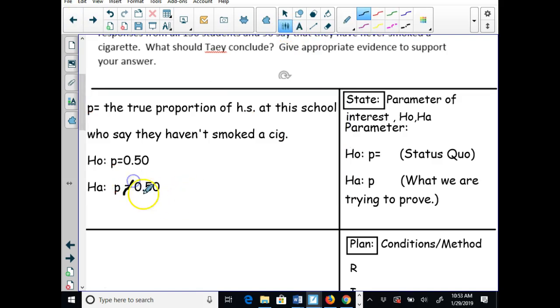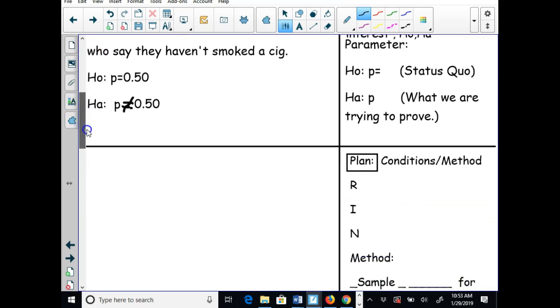Again, how do I know it's going to be a not equal to? I know it's going to be a not equal to when you see no indication or no word where they say we think it's more than that or we think it's less than the national average. Then we have to assume that it's not equal to. Tay's wondering if that's true, which means it could be more or it could be less. Our state is now done.